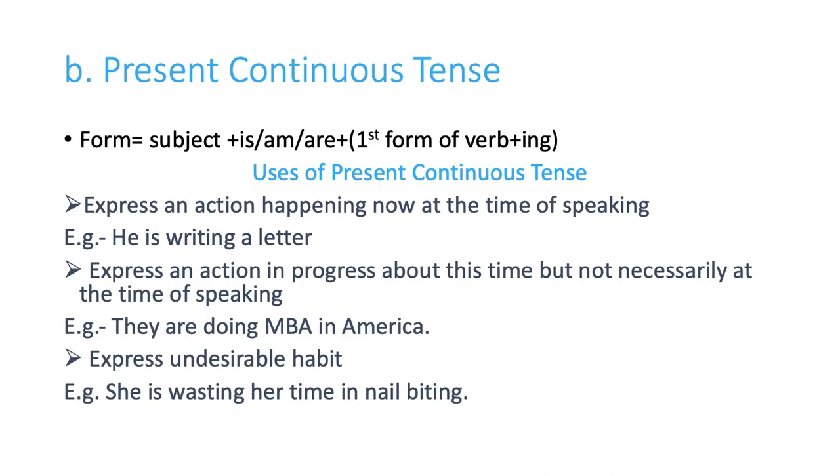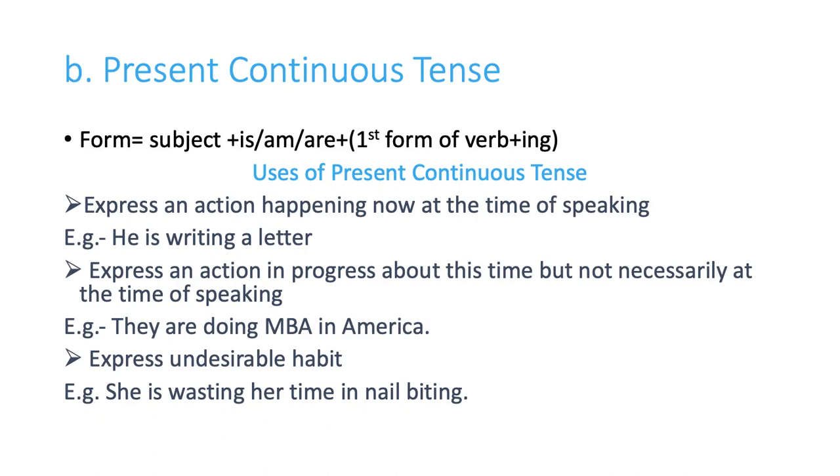So the use of present continuous tense: it expresses an action happening now, at the time of speaking. For example, he is writing a letter. So at the time of speaking, whatever action is happening, we write such sentences. It also expresses an action in progress about this time, but not necessarily at the time of speaking.